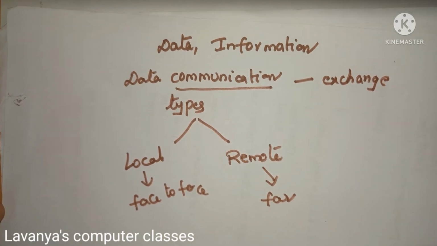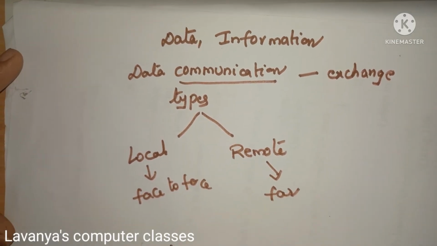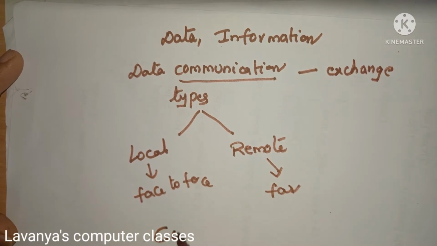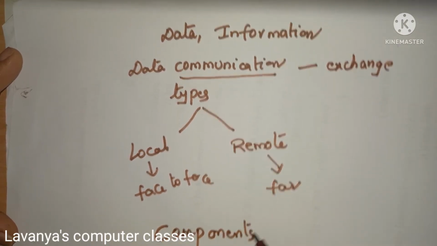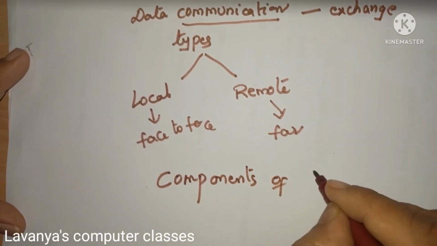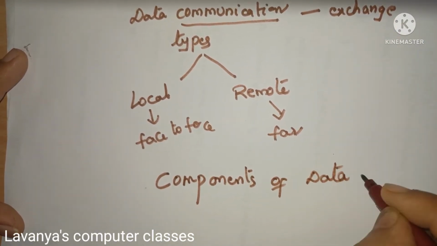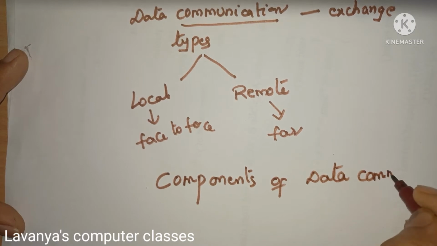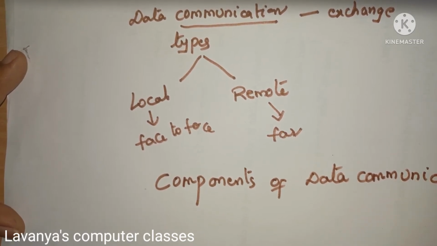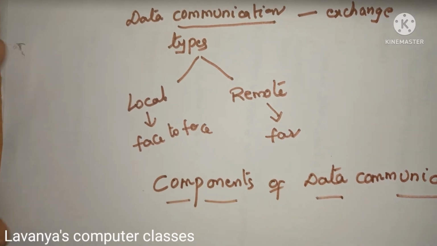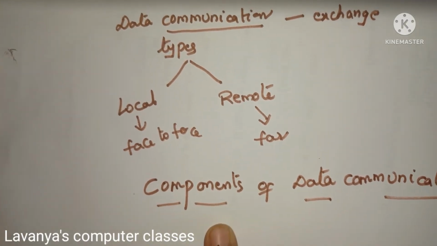After that, now I will explain what the components of data communication are. If we want to send the information from one to another, we need some requirements. Those requirements are known as components.